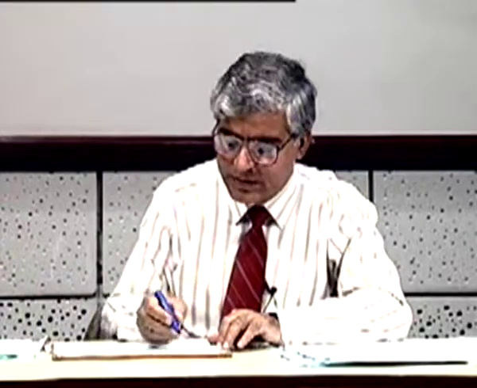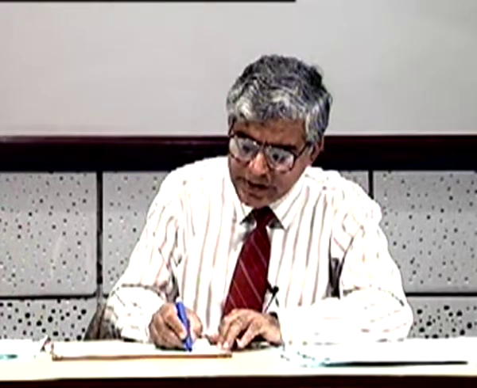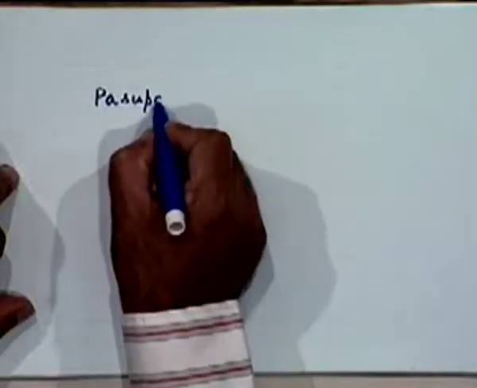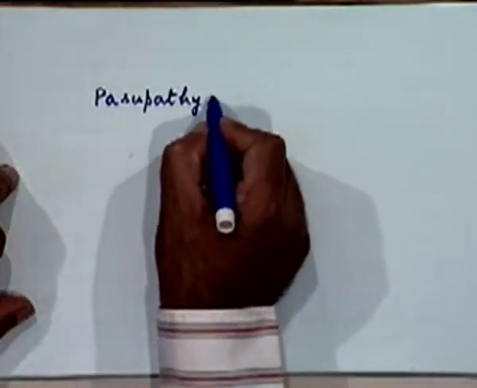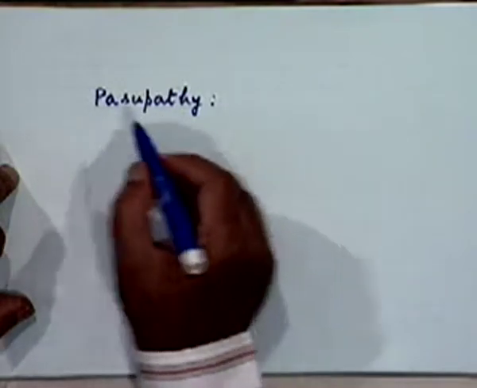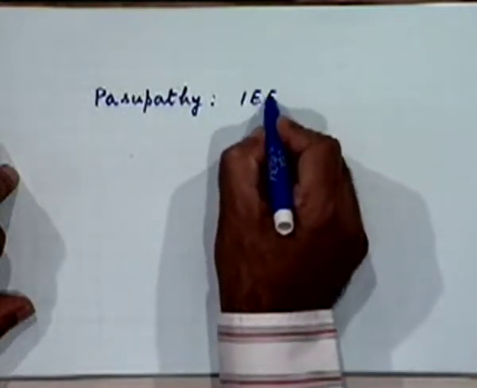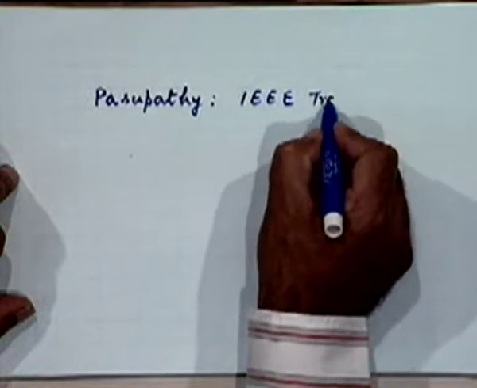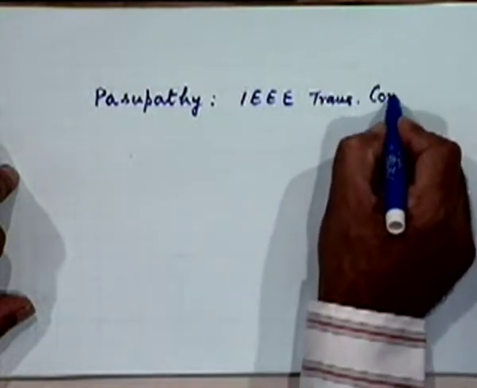So with that brief mention of general PR systems, I will close the discussion here. But for those of you who are interested to know more about it, I can give you one reference. Of course, there are many books now which deal with this, but there is a very interesting paper by Pasupati, I'm forgetting the initials, in IEEE Transactions on Communications.